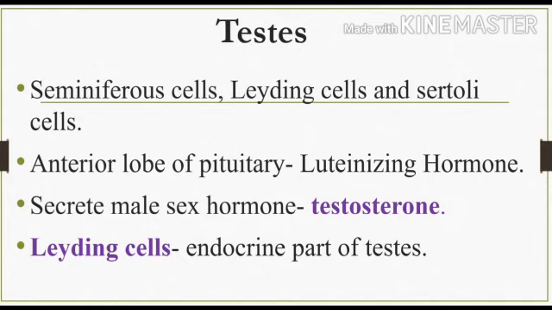Here we can see about the testes. The testis is composed of seminiferous cells, Leydig cells and Sertoli cells. And we studied before that the anterior lobe of pituitary will secrete the hormone called luteinizing hormone. And this luteinizing hormone will promote the Leydig cells of the testes to secrete the male sex hormone called testosterone. And these Leydig cells are the endocrine part of the testes.